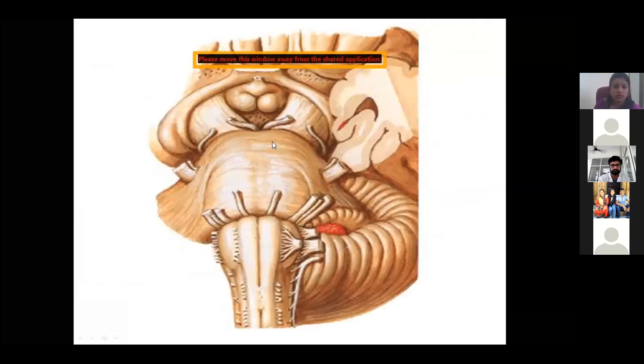Again, the same image, in the posterior view. This is the midbrain, this is the pons and the medulla oblongata. You can see various cranial nerves emerging. From the midbrain, two important cranial nerves emerge: the oculomotor nerve and the trochlear nerve, the third and fourth cranial nerves.